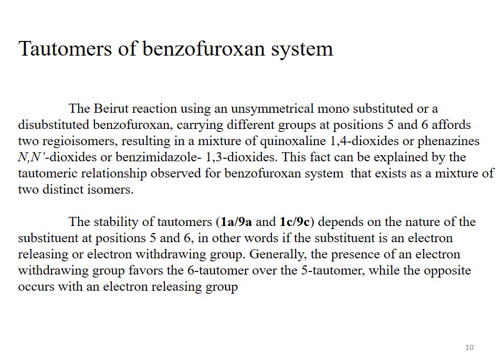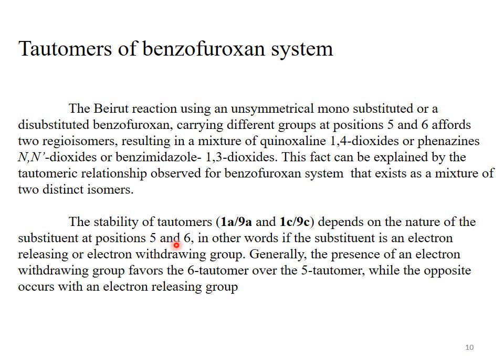So the reactant is present in isomeric forms, and the product will also be obtained in isomeric forms, giving two regioisomers. The product may be a mixture of two isomers of quinoxaline 1,4-dioxides, or of phenazine N,N-dioxides, or of benzimidazole 1,3-dioxide.